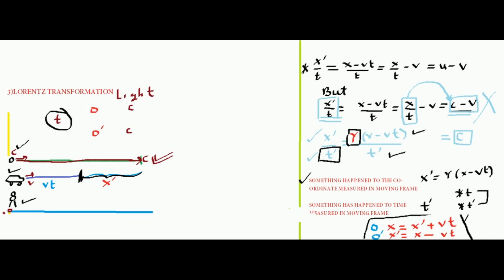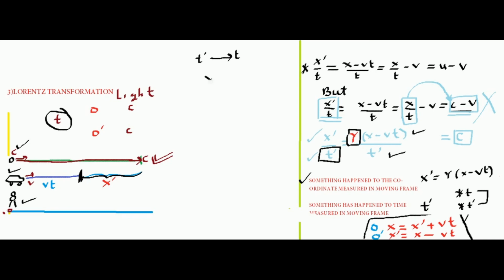Agreed? So let us see how t dash is related to t. It's very easy to see. Let me write it in a different way. What is the velocity of light measured by the moving frame?